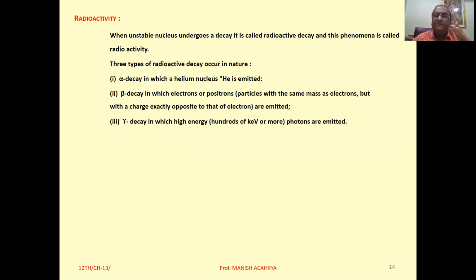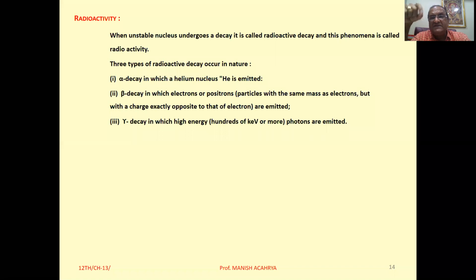Alpha decay, or alpha emission, is nothing but particle emission. And the alpha particle is the helium nucleus.